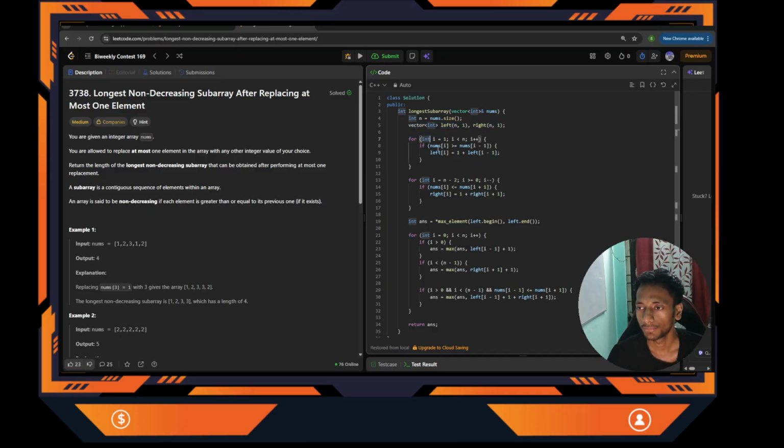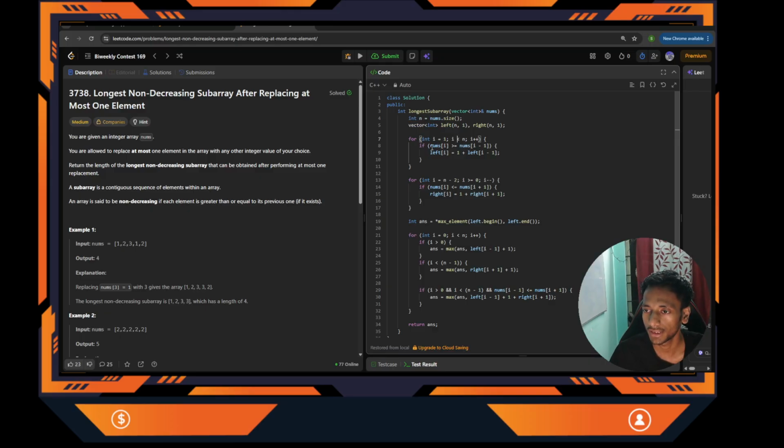Now first of all, generate all the possible left subarrays ending at I. So I start from 1 and it will go up to n minus 1. Why not start from 0? Because there is no element on the left side of index 0, so we don't need to check whether we can add to a subarray. That's why I'll start from 1.